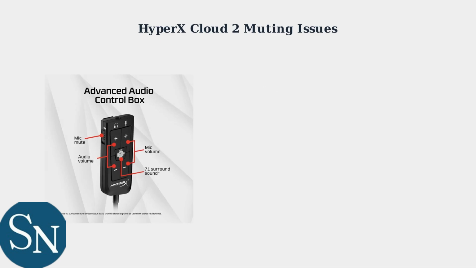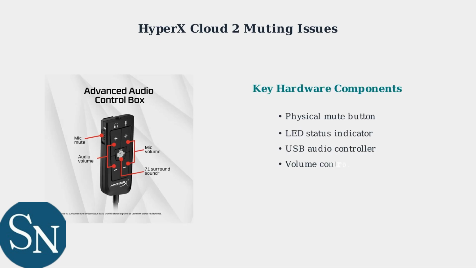To understand these problems, we need to examine the key hardware components that make the muting system work. The HyperX Cloud 2 control box contains several critical components. The physical mute button toggles the microphone on and off. The LED indicator shows red when muted and turns off when unmuted. The USB audio controller processes all mute commands and volume adjustments.